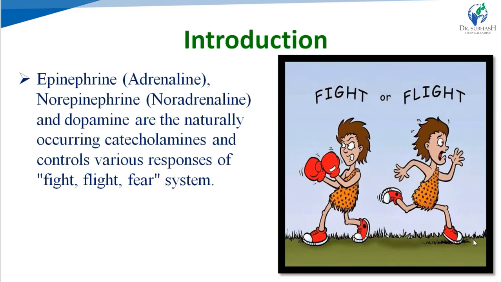So we can say that adrenaline, noradrenaline and dopamine are the neurotransmitters which control various responses of the fight, flight and fear system. All three are naturally occurring and belong to the chemical class catecholamines, and they control the responses of the sympathetic system in conditions of stress and emotions.